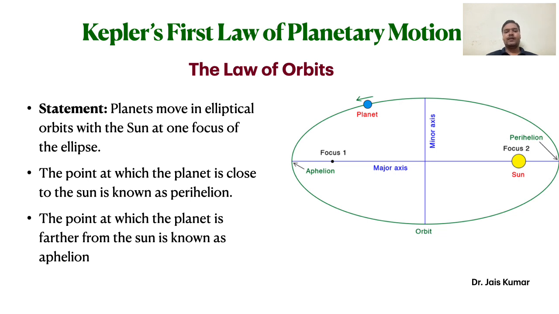As we know, in an ellipse we have two foci and the sun remains at one focus. When planets revolve around the sun in these elliptical orbits, at some times they will be close to the sun and at other times they will be far from the sun. The point at which planets are closest to the sun is known as the perihelion, and the opposite point, when the planets are farthest from the sun, is known as the aphelion.